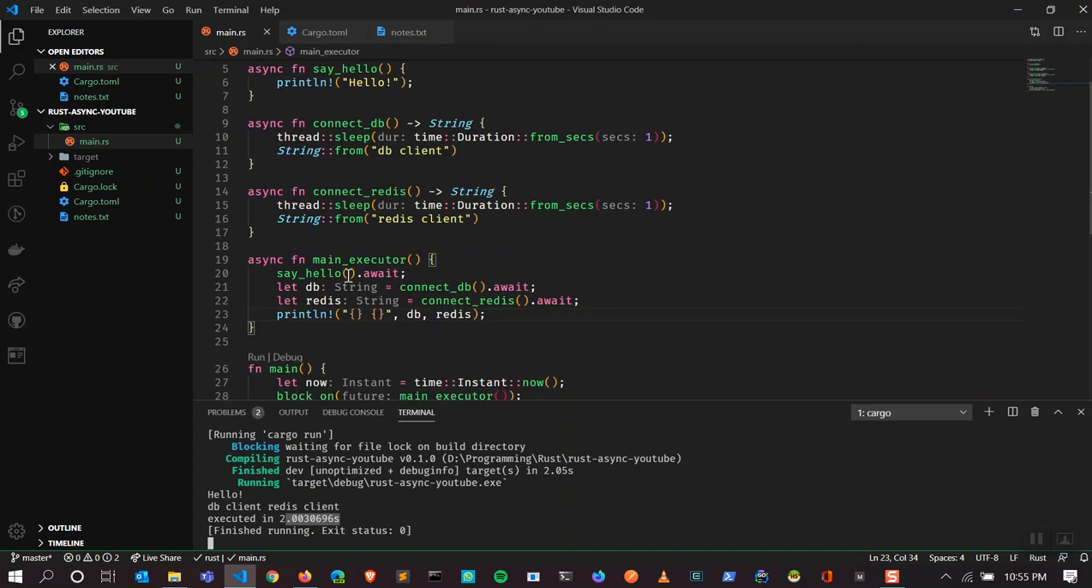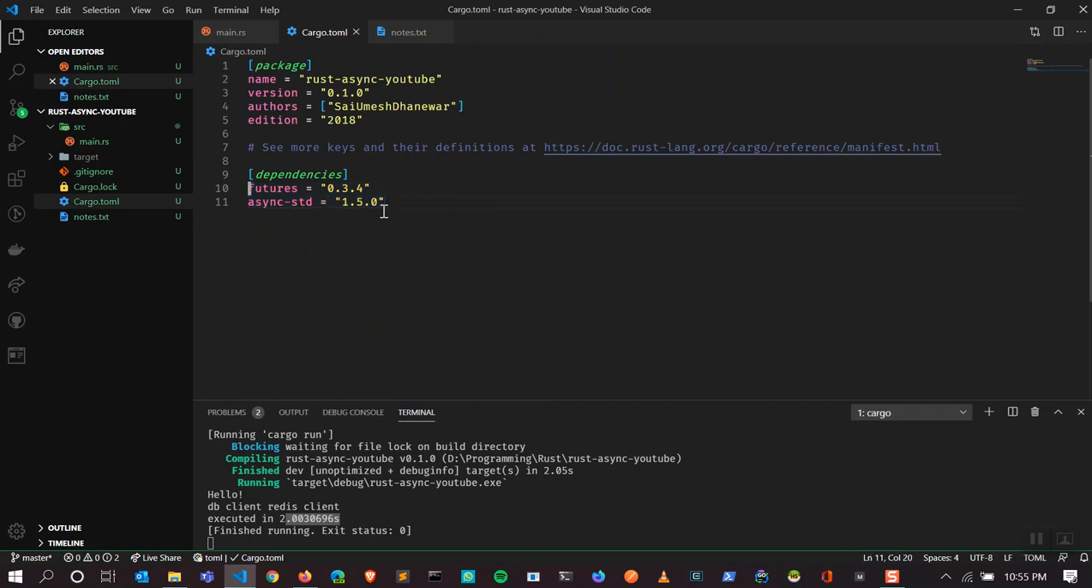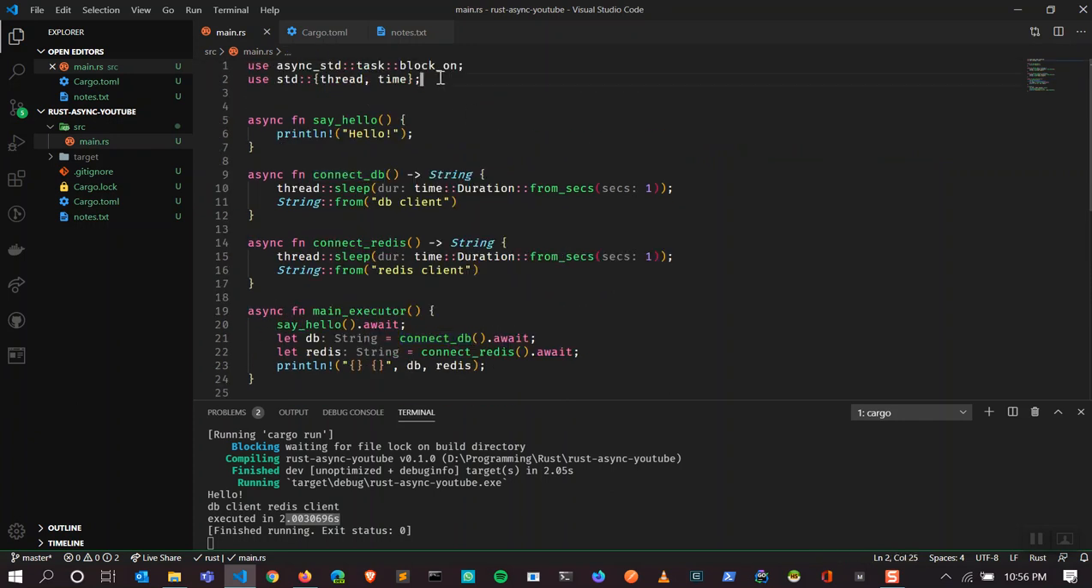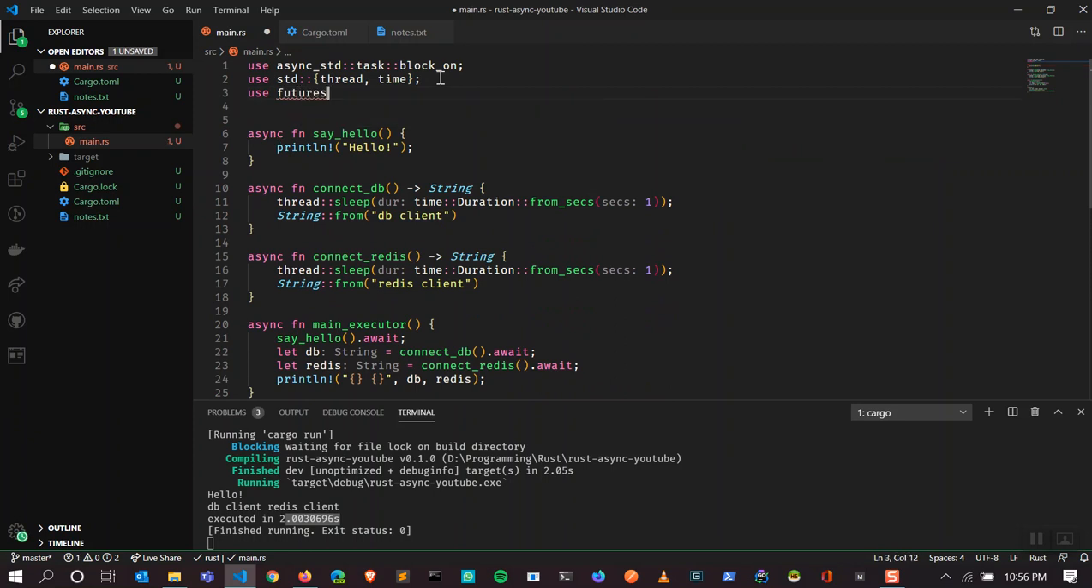That's fine. But if you see this code, Redis does not depend on the DB. That means we can run these two functions concurrently. How do you do that? So we will take advantage of a dependency, a package, or a crate, futures, which helps us run multiple futures concurrently. So I'm going to import it, futures, I think future, and join them.